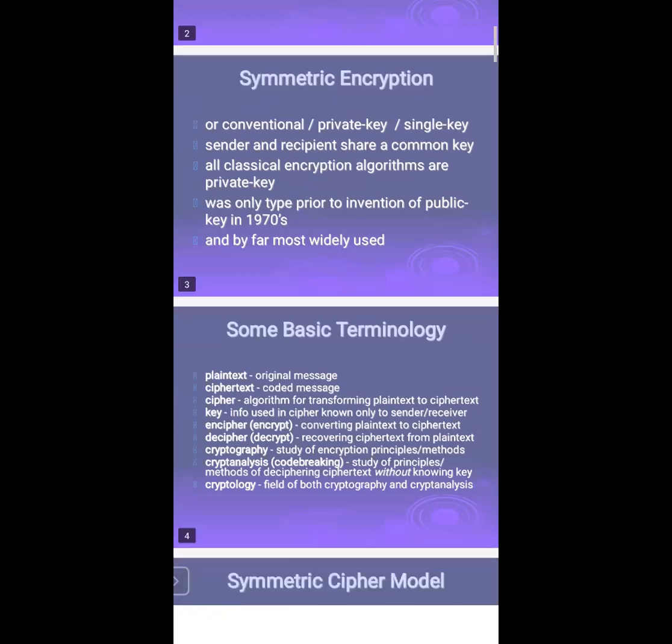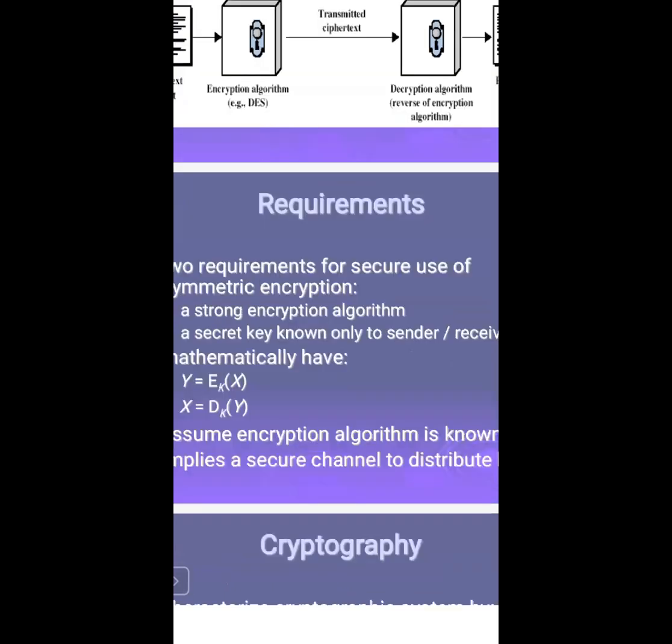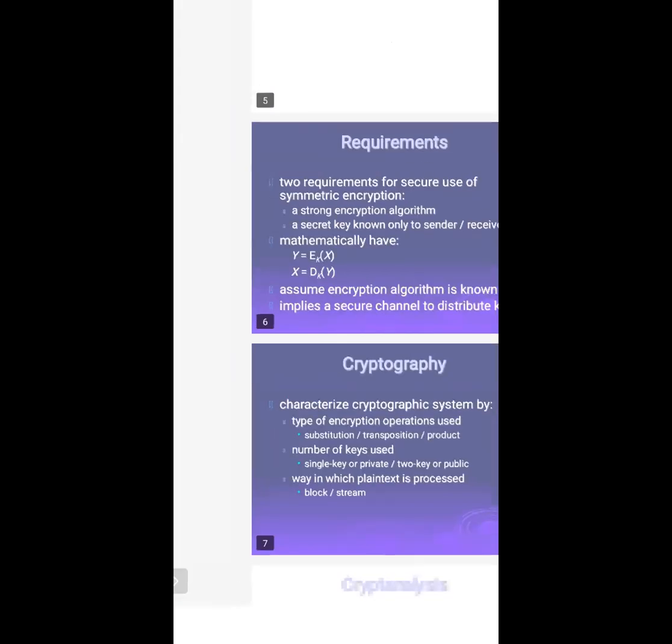This was the model we have seen, and today we will see some mathematical algorithms: how to generate this y, and how to get back to the original plain text as x. The types of encryption, substitution and transposition, we are going to see today.